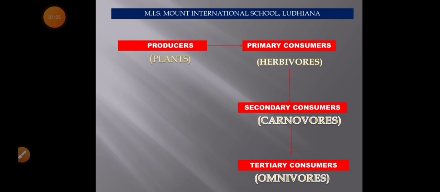Then we have the secondary consumers in our environment, which feed on herbivores. Then we have the tertiary consumers, which feed on both plants and other animals. In this way, one after another, they are important parts of our environment and they depend on each other for their food. Herbivores depend on plants, carnivores depend on herbivores, and omnivores depend on both plants as well as animals.